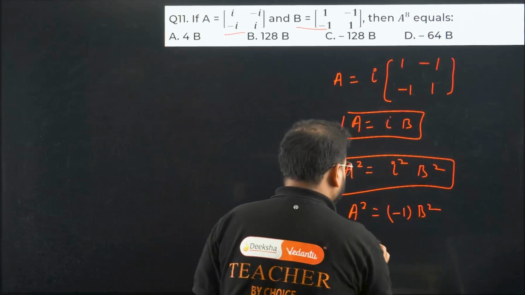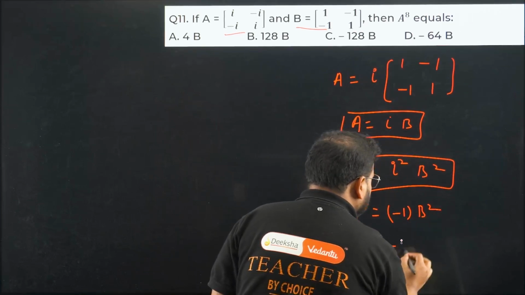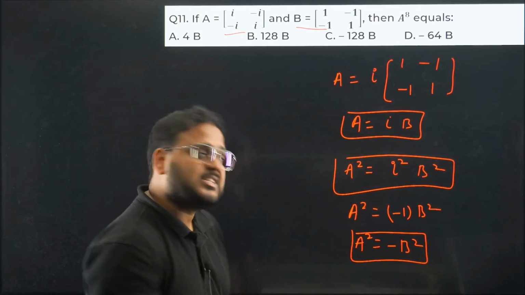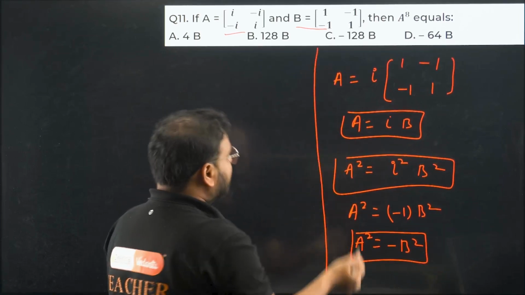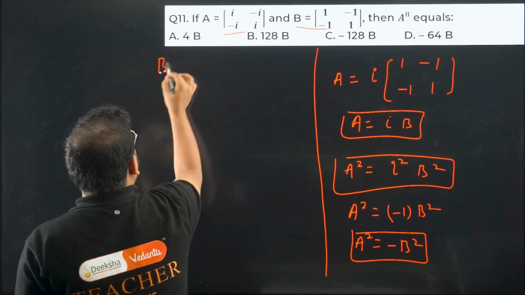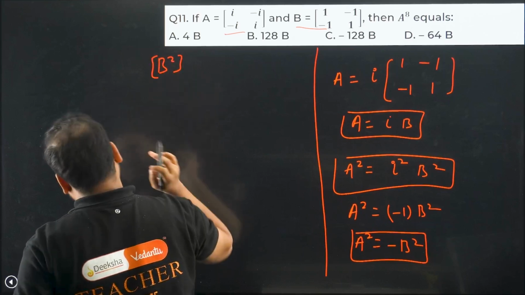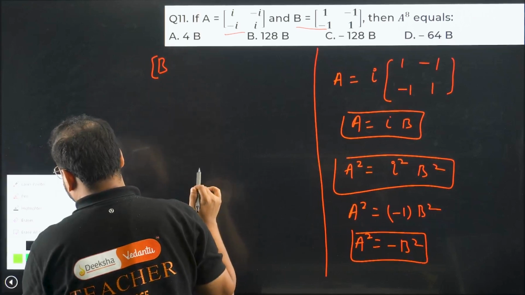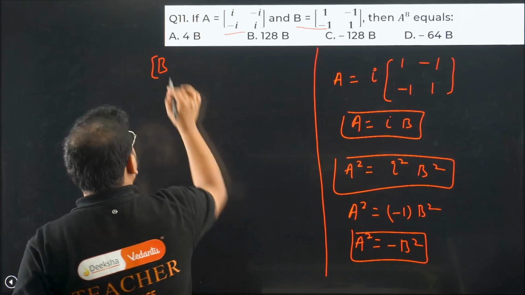B square. So basically, I'm getting A square as minus B square. Now we have to find what? B square. Let's find B square. "So difficult to do, sir. Why are you doing all of that, sir?" Is it difficult actually? Of course not, sir. Let's do it. Let us complete this.